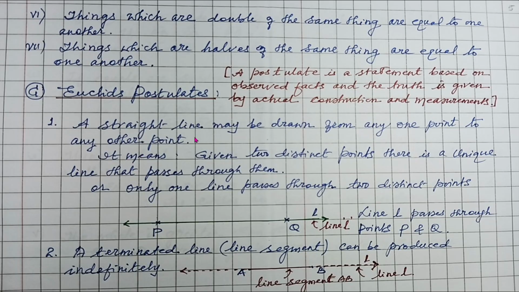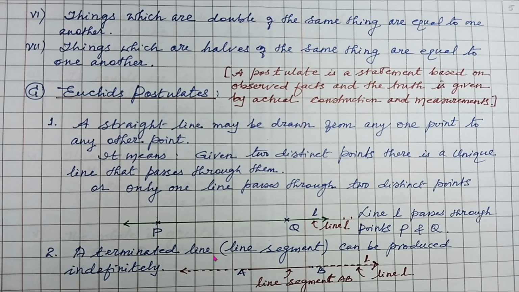The first one is a straight line may be drawn from any one point to any other point. A very simple postulate here. That means in simple language there can be one straight line between two distinct points. It means given two distinct points there is a unique line that passes through them, or only one line passes through two distinct points. Now if we have P and Q as two distinct points, then only one line L passes through P and Q. So remember that.